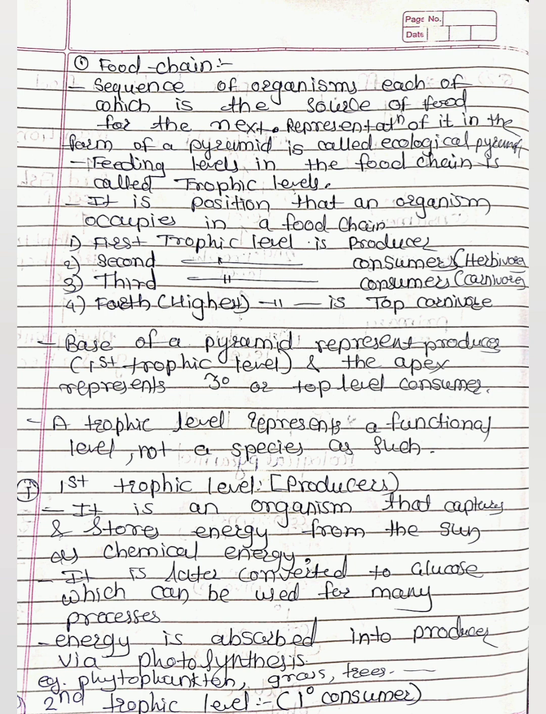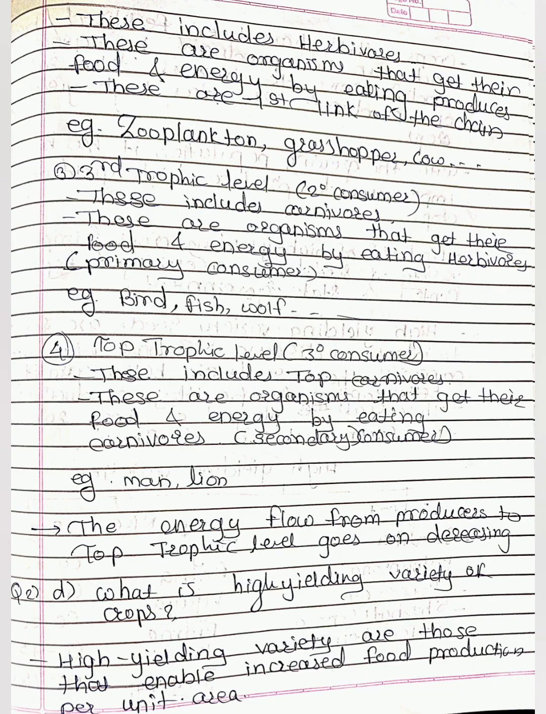First trophic level producers, it is an organism that captures and stores the energy from the sun, chemical energy. It is later converted to glucose, which can be used for many processes. Energy is absorbed into the producer via photosynthesis. Example, phytoplankton, grasses. Second trophic level में है herbivores. These are the organisms that get their food and energy by eating the producer. These are the first link of the chain. Example, zooplankton, grasshoppers, cow, etc.